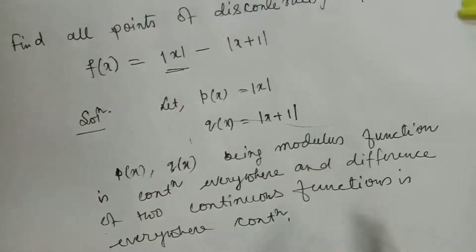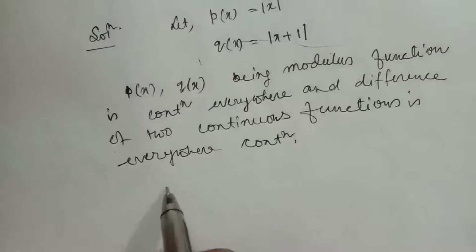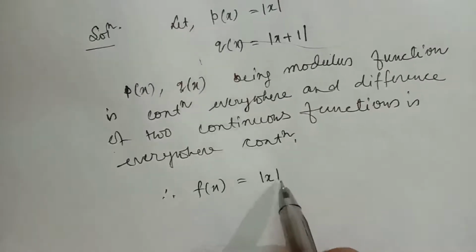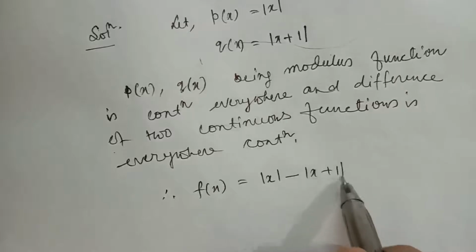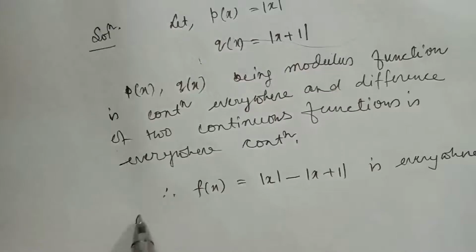Therefore, continuous function minus continuous function, f(x) equal to modulus of x minus modulus of x plus 1, is everywhere continuous. This is the first method.